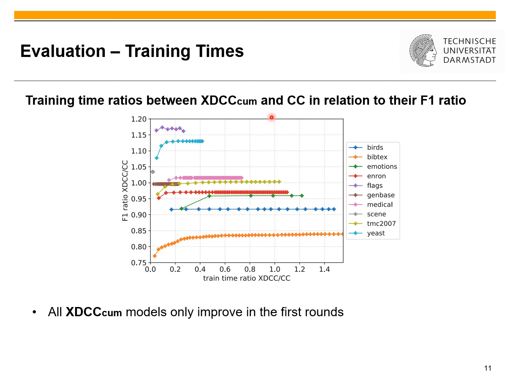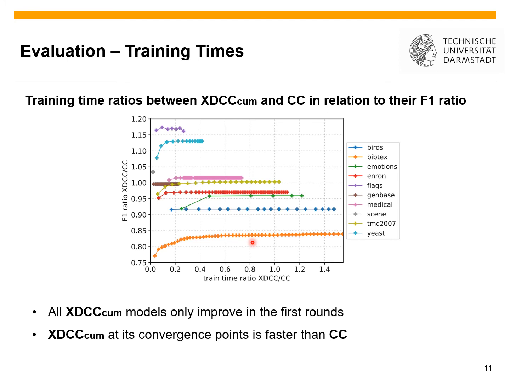So the first thing is that our dynamic models only improve in the first few rounds. So yeast, for example, converges up until point 4 or 5, whereas BibTeX, because of its dataset size, takes a bit longer. It needs about 20 to 30 rounds until convergence. And afterwards, there are only minor improvements.